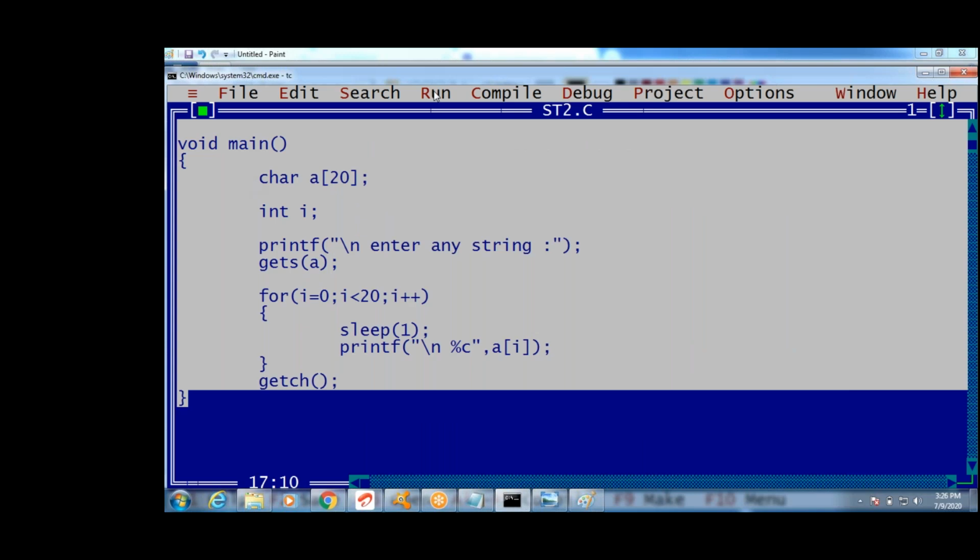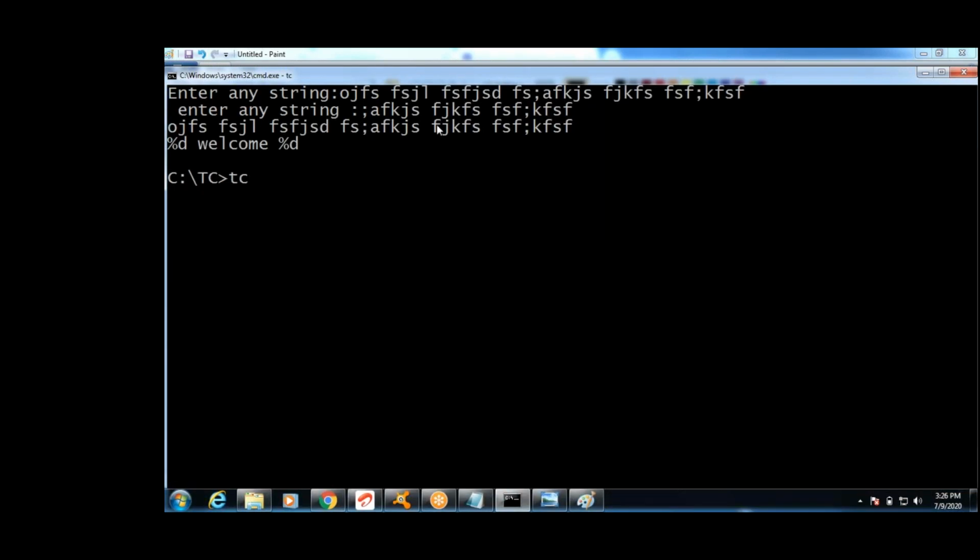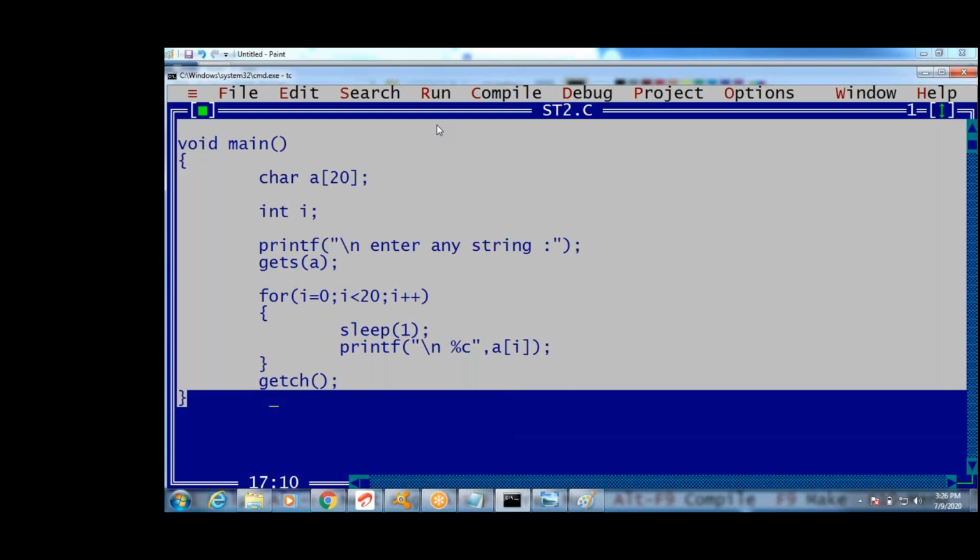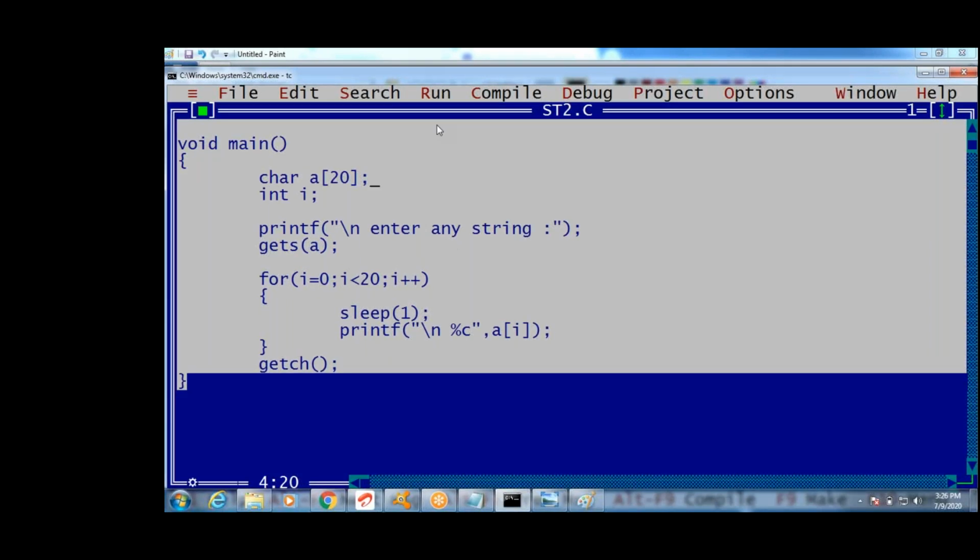It's 20 characters. Wait a minute, I will show you. I will clear the screen and I will show you. The previous output is also showing. Those are all garbage values. I entered 2 characters only. If I enter 2 characters, the remaining values it is printing are garbage values. See, I less than 20. Now I want to write the clear screen function because it removes the previous output. If I use clear screen and run this program once, I entered welcome.